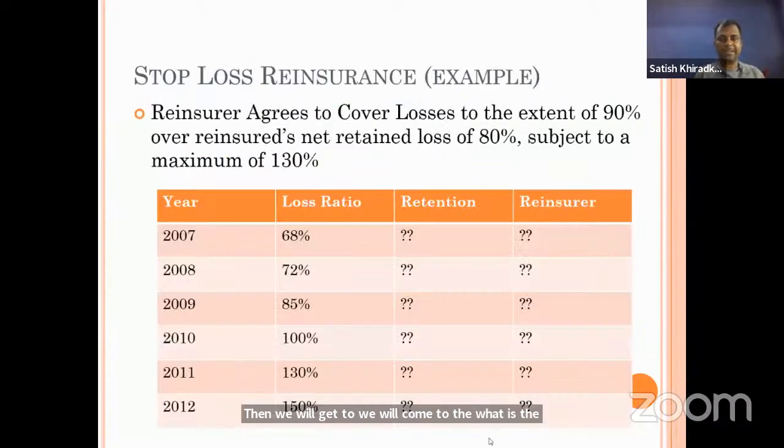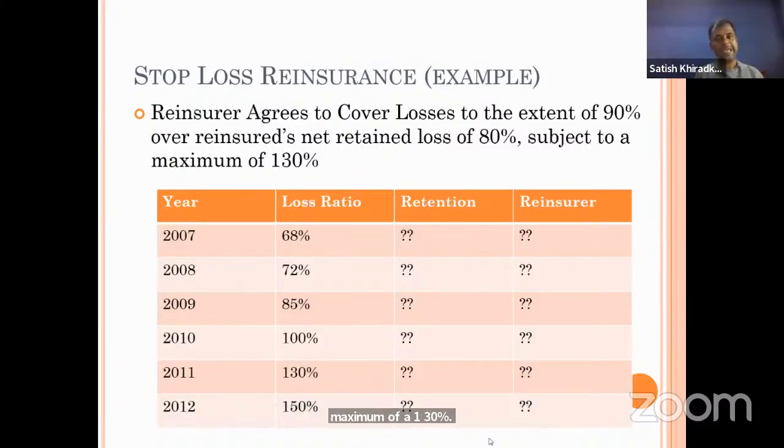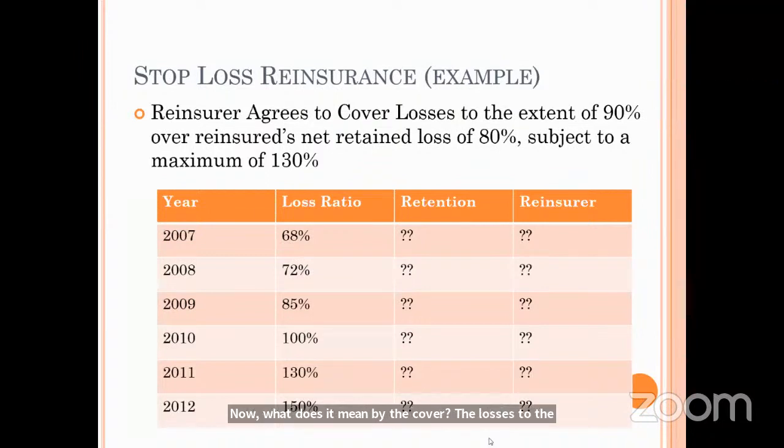Now some examples are there. Tell me what is the retention and what is the share of the reinsurer. There is a case where the reinsurer agrees to cover losses to the extent of 90% of the reinsured's net retained loss of 80%, subject to a maximum of 130%. Now, what does it mean to cover the losses to the extent of 90%? What do you understand? Coinsurance.